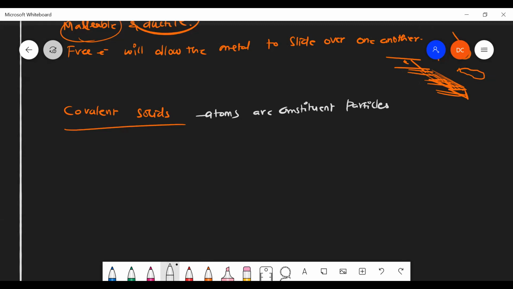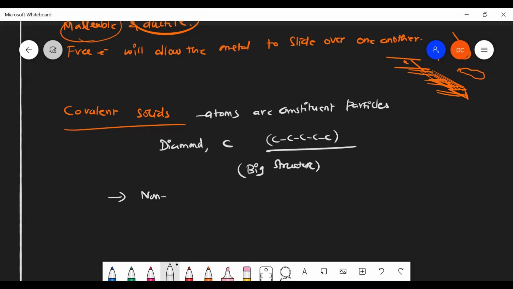And here, diamond, even carbon, is a good example of covalent solids, because carbon, carbon, carbon, carbon forms bonds, n number of bonds. That's what gives a big structure. It can form a big structure or giant molecule. And they are generally non-metals. And they are all very strong.